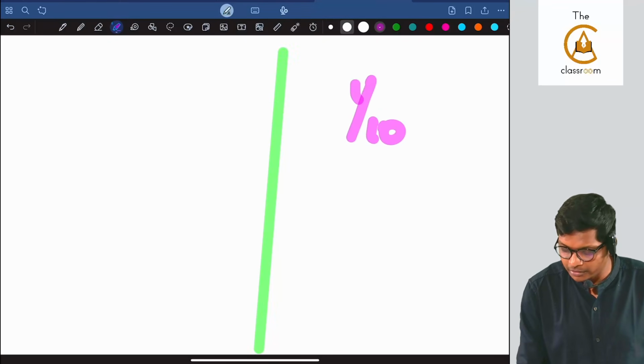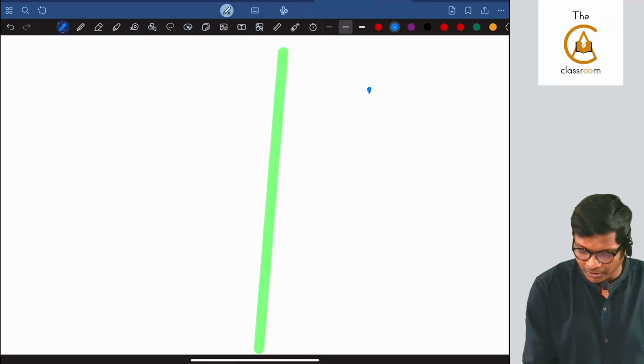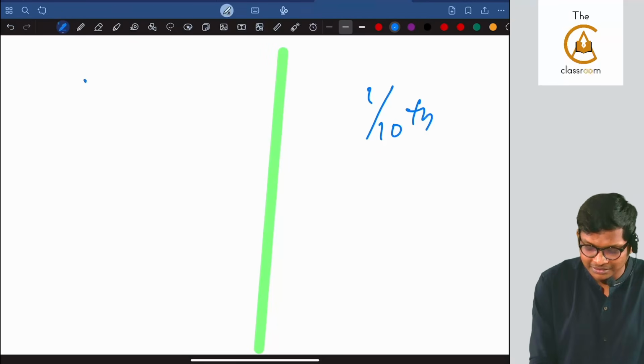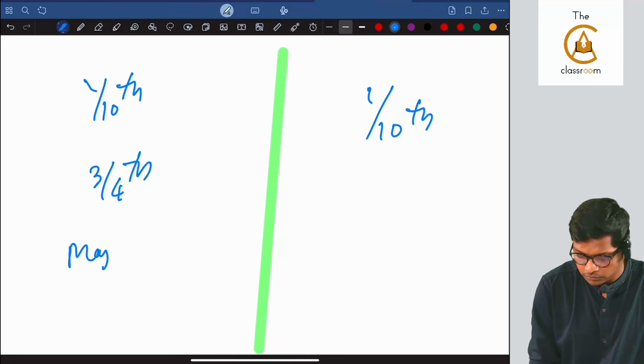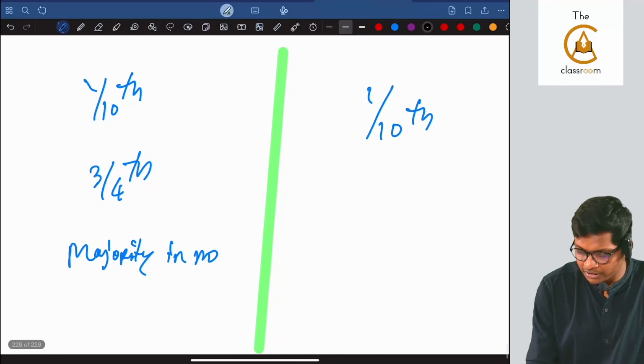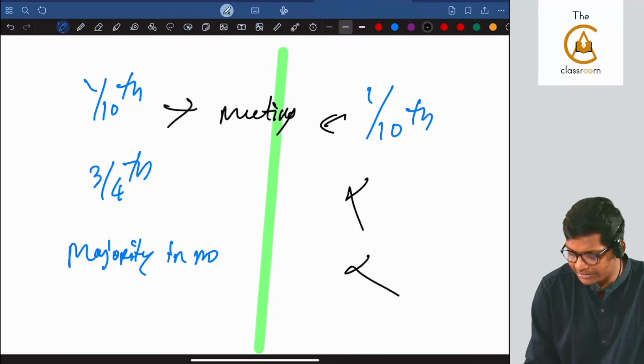Here we have only, this side we have only one thing, 1/10. This side you have three things: 1/10, 3/4, majority in number. What is for each? This 1/10 is for a meeting, common in both, the rest are not there here.